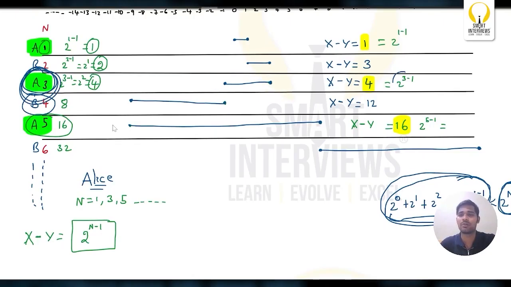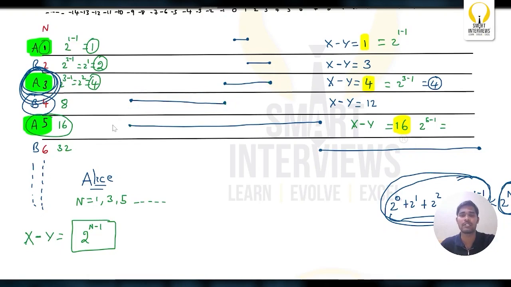It is 2 power 3 minus 1, which is nothing but 4. So when Bob gets the chance to add or subtract 8, what will he do? He will try to add plus 8 to this 4 so that the difference will be increased.